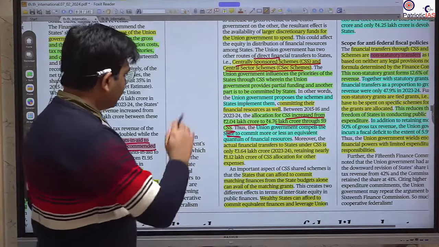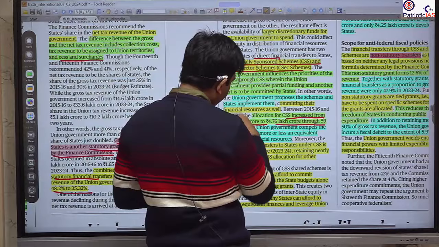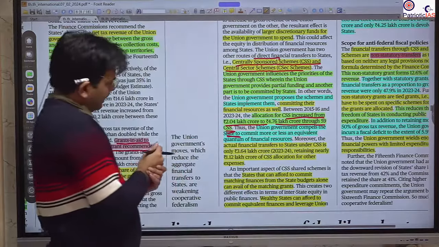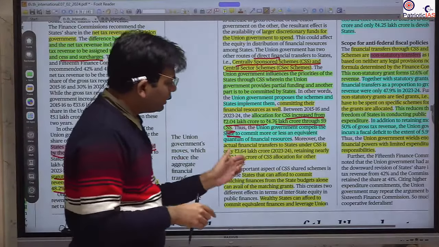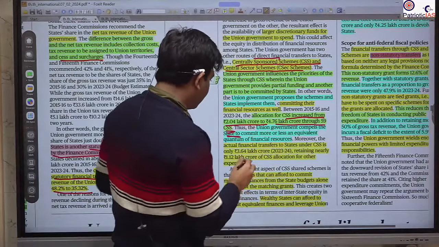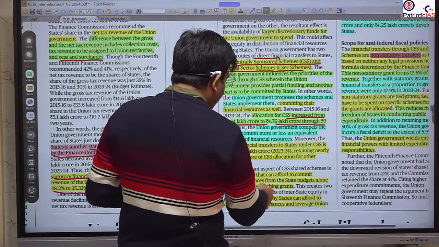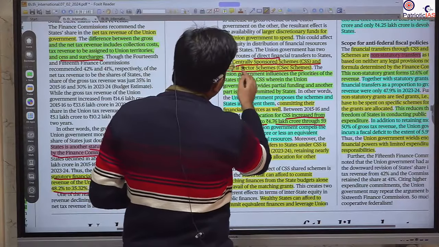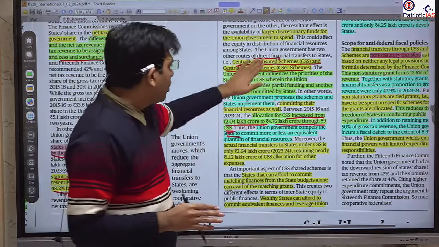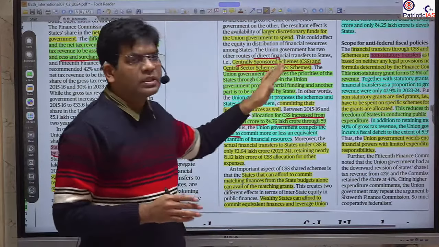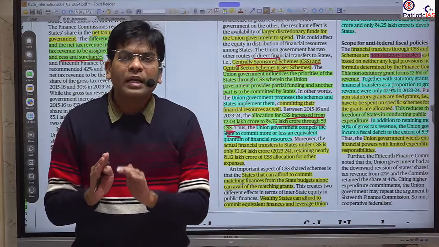And there is one condition: whenever the union government is going to pay this grant-in-aid, it will always match with the centrally sponsored scheme. Means those states who are going to implement this centrally sponsored scheme will get more grant-in-aid.